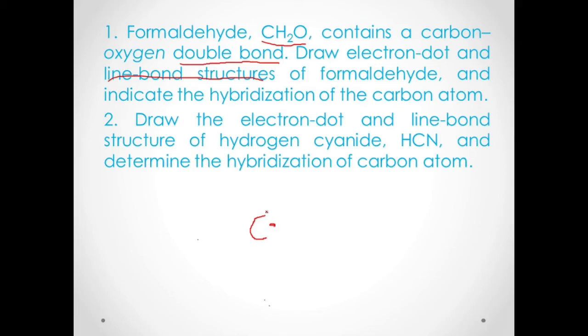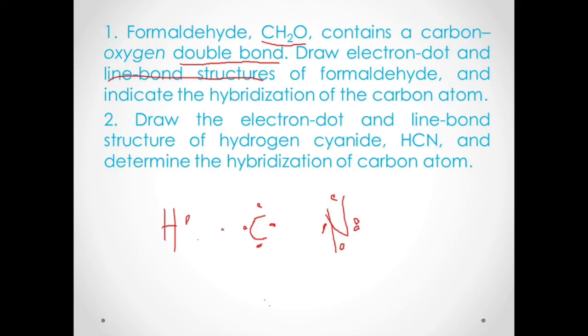There are 4 electrons per carbon. For hydrogen, you have only 1 electron. And for nitrogen, there are 5 electrons: 1, 2, 3, 4, 5.